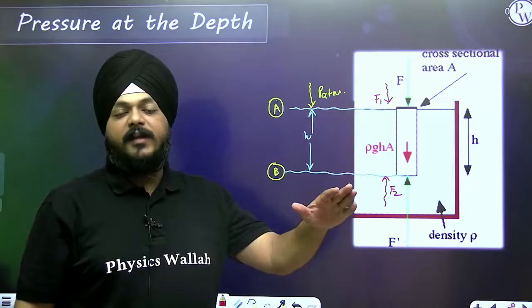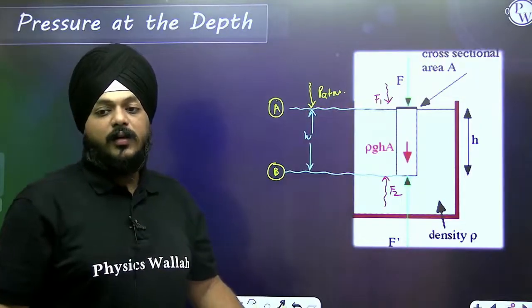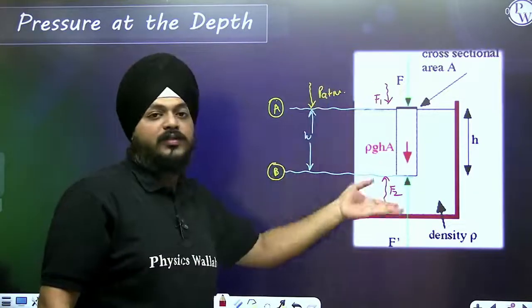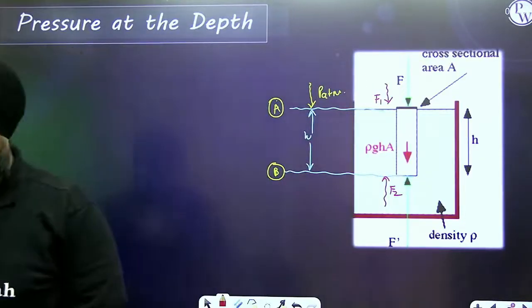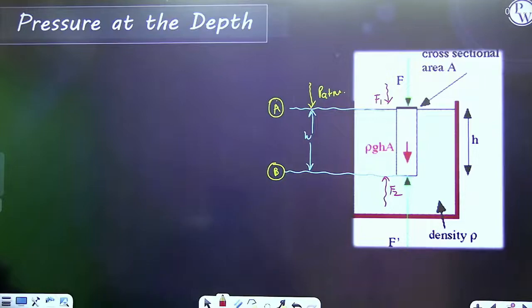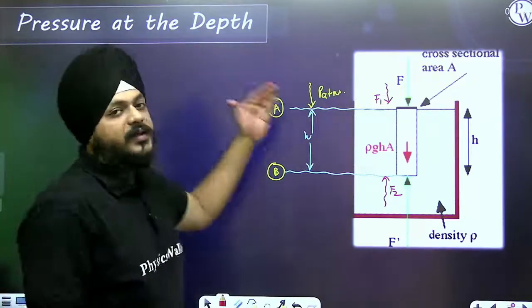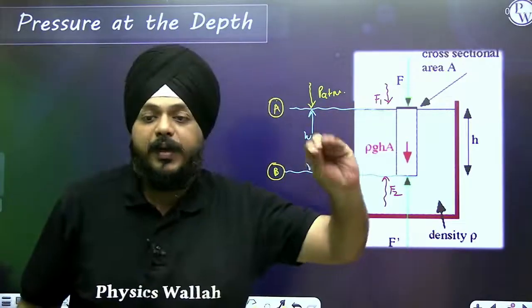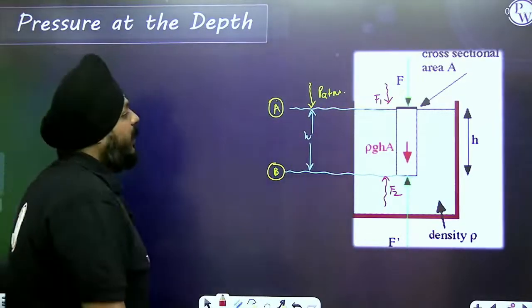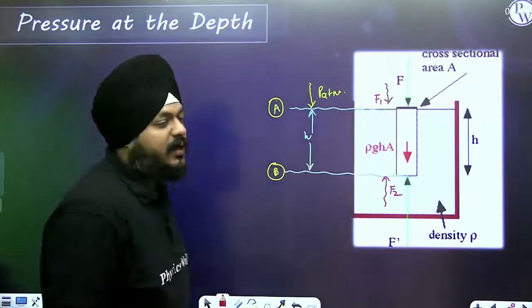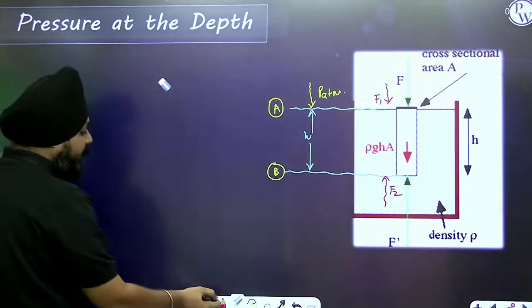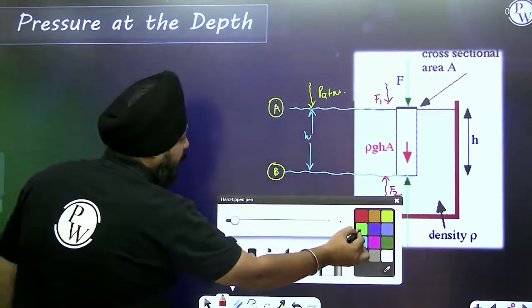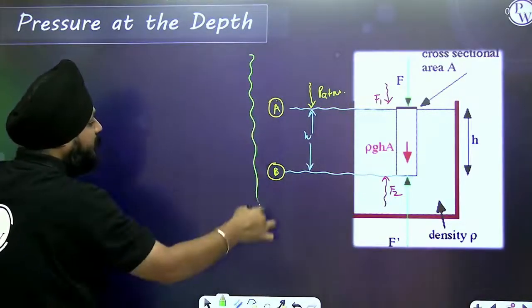The difference of these two forces, according to the condition of equilibrium of forces, if the system is stationary, then can I say that the summation of all y forces